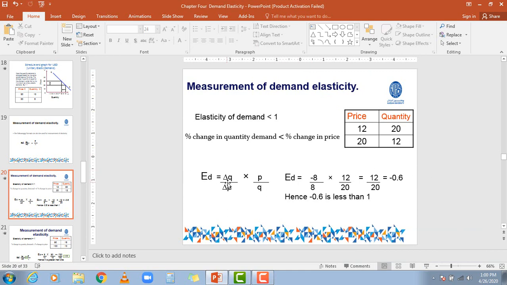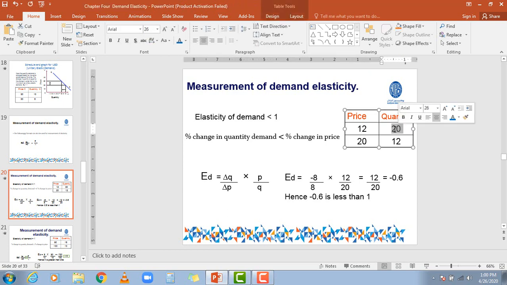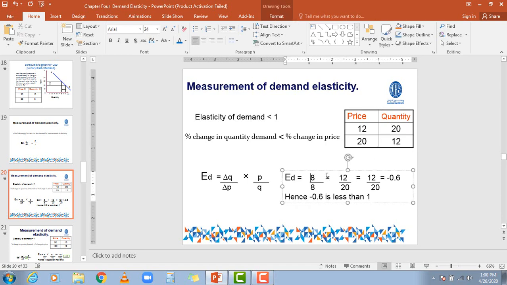Okay, my dears, if we look at the formula, what is the change in quantity? The change in quantity is from 20 to 12. What is the difference? The difference is 8. Basically in elasticity, we do not consider the sign of the figures.